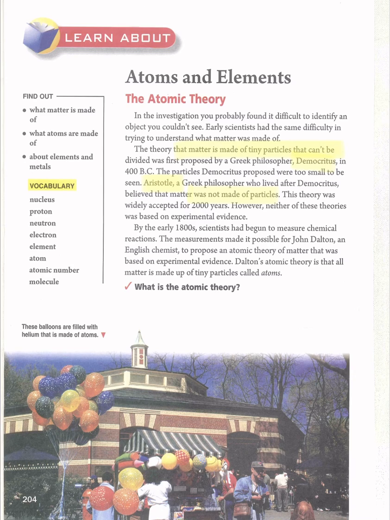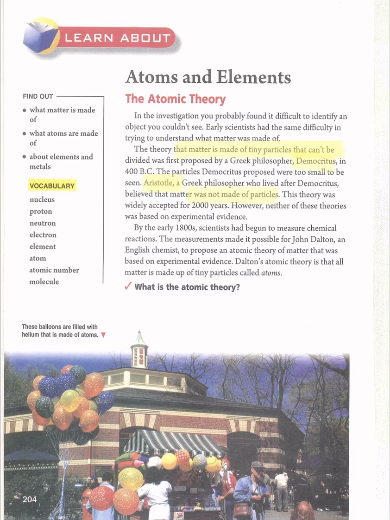But those theories were accepted for 2000 years, but they didn't prove it by an experiment. Okay? By the early 1800s, the scientists had begun to measure chemical reactions. It means they did some experiments.